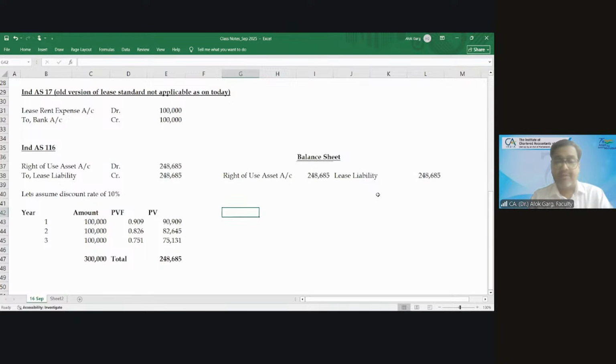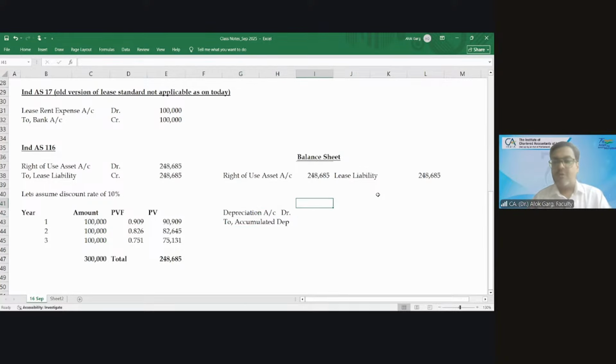What is the accounting entry for depreciation? Depreciation account debit to accumulated depreciation. The right of use asset is shown like property, plant and equipment, gross block minus accumulated depreciation, right?